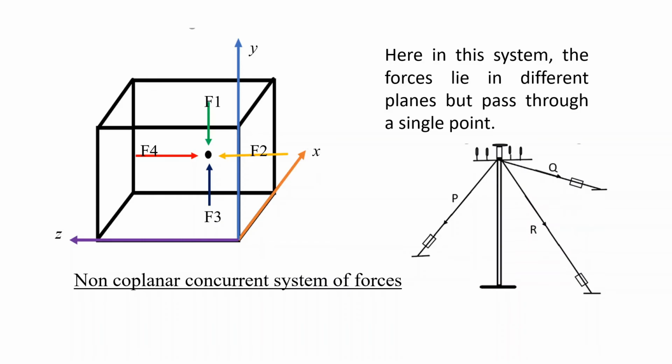Non-coplanar concurrent system of forces. Here in this system, the forces lie in different planes but pass through a single point. In the given cube, we see that all the forces are coming from different planes. F1 is coming from top XZ plane, F2 is coming from XY plane, F3 is coming from bottom XZ plane, but they are meeting at the same point. Another example is the forces acting at the top end of an electric pole. The forces P, Q and R are in different planes, but they are meeting at a particular point.